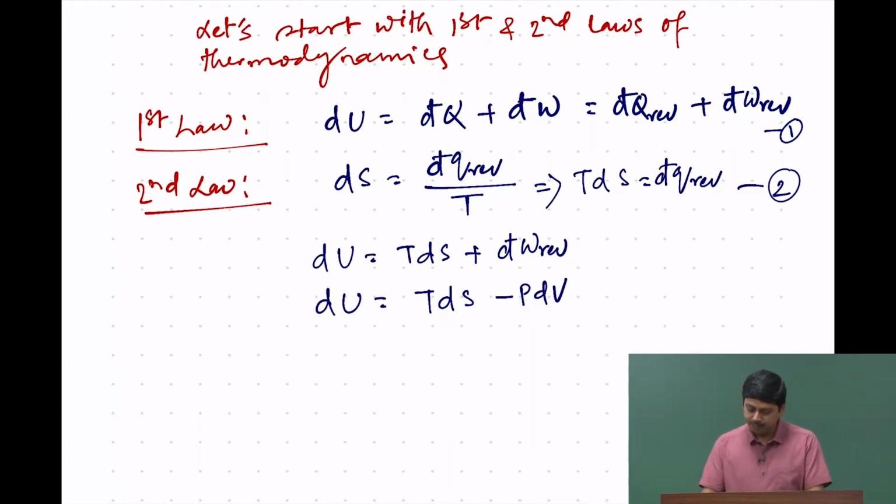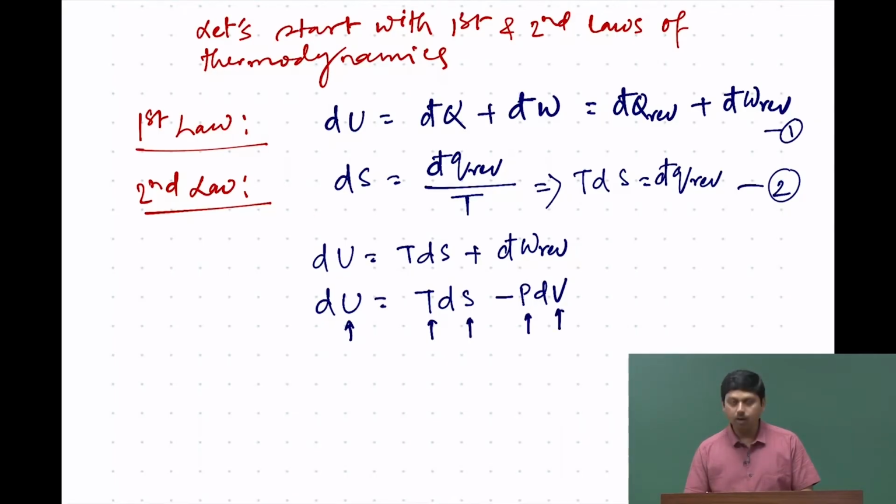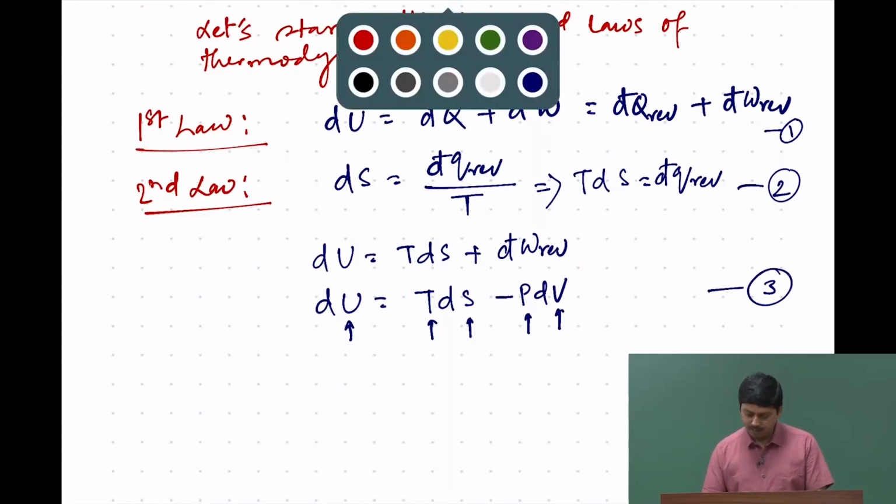Here you see that U, T, S, P, V are all state dependent properties. So given any state, you will be able to calculate these properties. It does not depend on how we have arrived at that particular state. For example, whatever state it is, you know the internal energy of the system, because it depends only on the configuration of the system, and similarly temperature and entropy are all state dependent quantities. So this equation is valid for any process, reversible or irreversible, it does not matter. Now we will introduce the fundamental equation of thermodynamics.